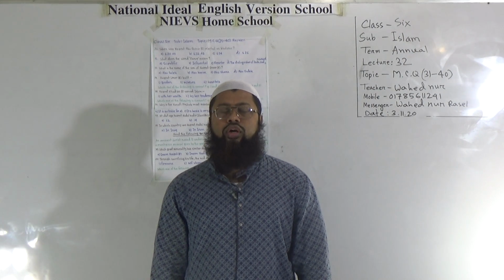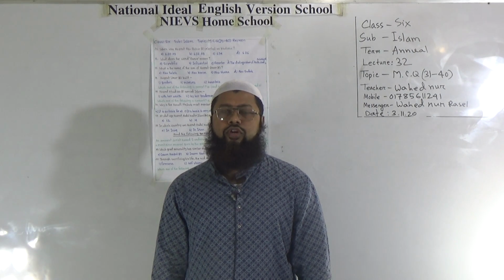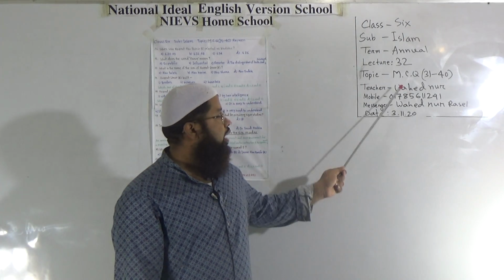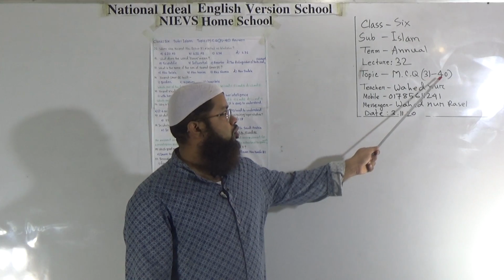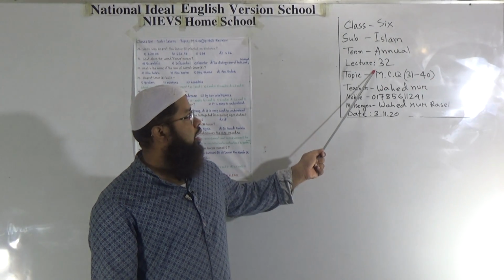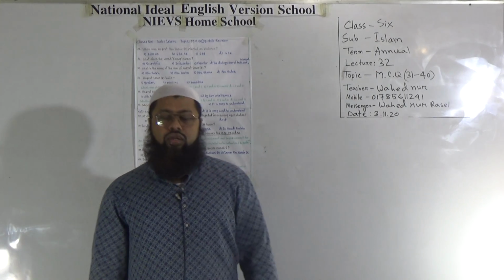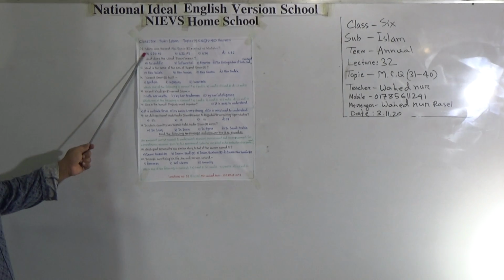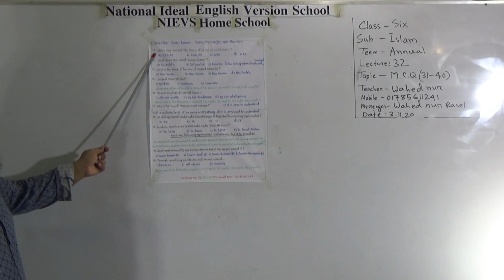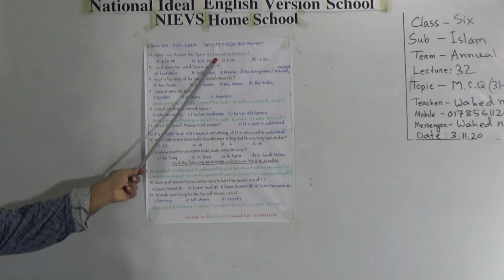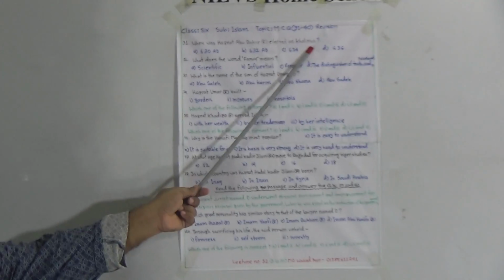Today I am going to conduct the class of Islamic Studies for class 6. And today our topic is M.C.Q. 31 to 40, lecture number 32. So let's start the M.C.Q. What is the first question? Question number 31 is, when was Hazrat Abu Bakr radiyallahu ta'ala anhu elected as Khalifa?